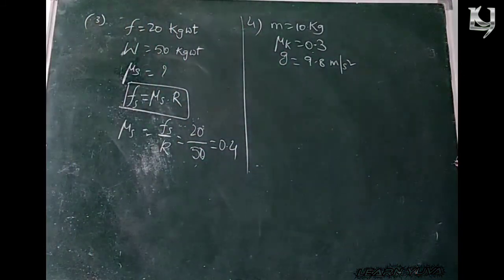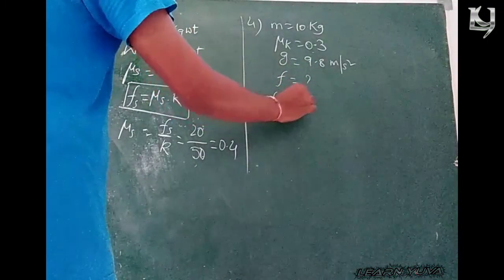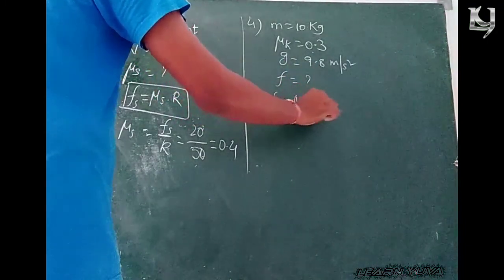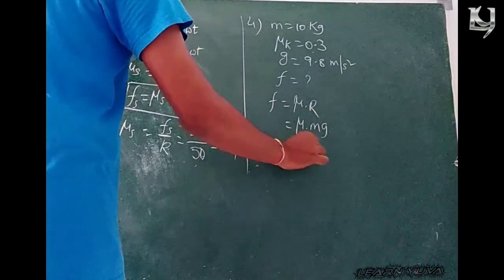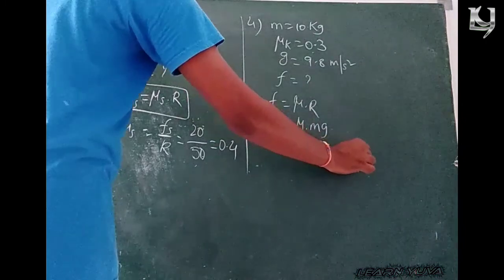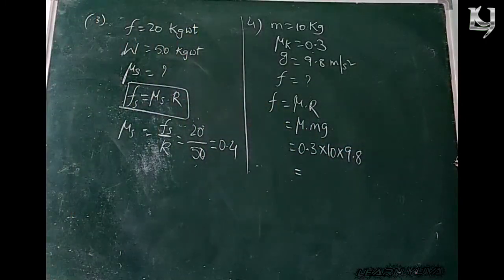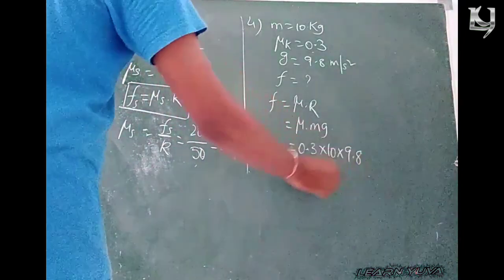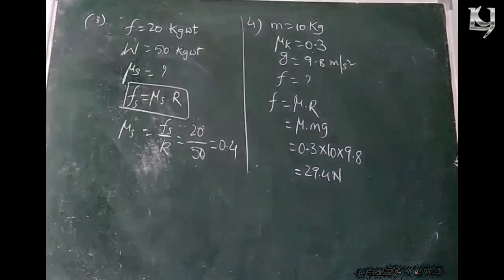Find the frictional force between the two surfaces. Frictional force is mu into R, and R is mg. So mu 0.3 into m 10 into g 9.8. Right? So the value is 3 into 9.8, 29.4 newtons.